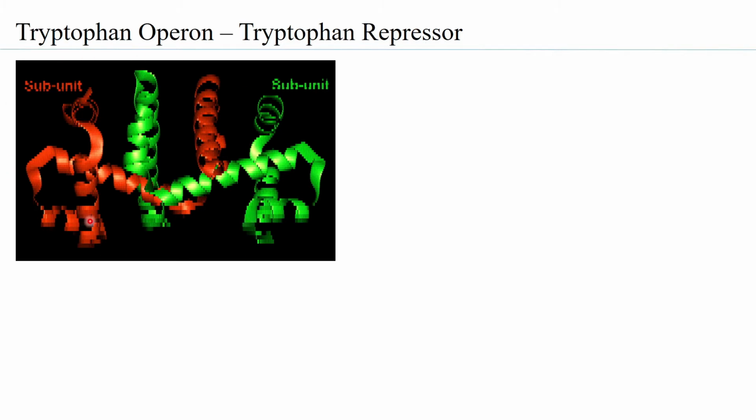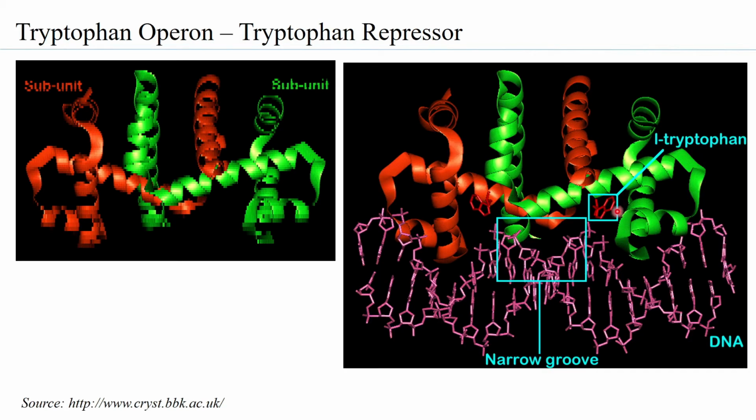However, in this conformation where it is not bound to tryptophan, as an aporepressor it is not able to bind to the DNA. But when you have tryptophan bound at its pocket, where you have the binding site for tryptophan, there is immediately a change in the conformation of the two subunits, that is the monomers, such that the recognition helix of the helix turn helix is able to interact through the major groove. You can see this is the major groove, and through it, it can interact with the sequence at the operator region.